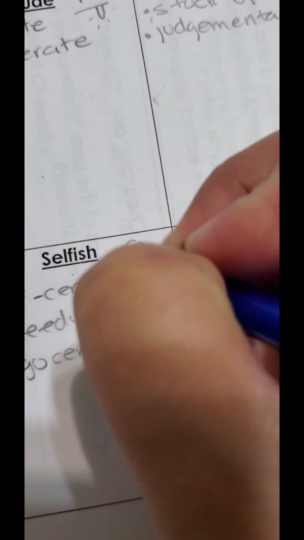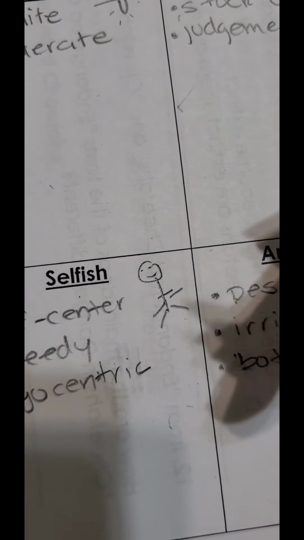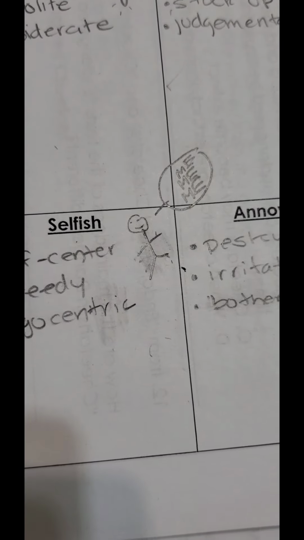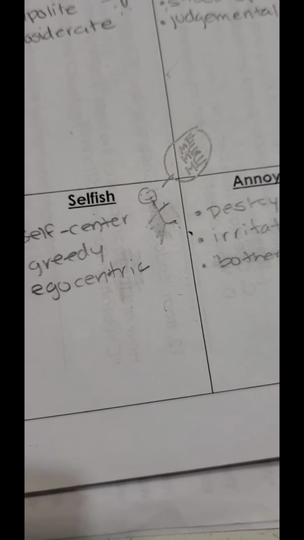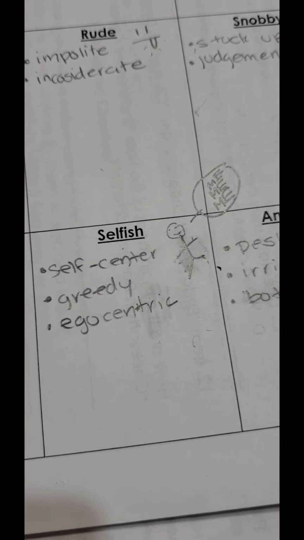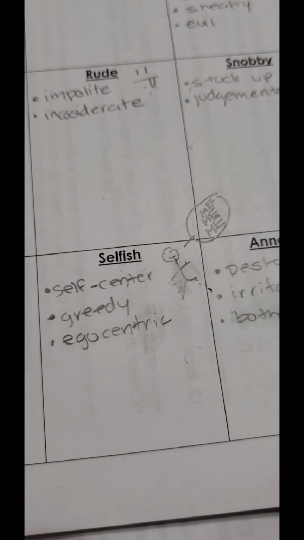So when you think about selfish, we're going to draw a picture of a person, or try to draw a picture of a person. Guys, I think I gave him 2 arms. I'm sorry. Let's try our best to do this. It's hard to draw while I'm recording, guys. I'm sorry. Okay. And then we're going to do a little bubble that says me, me, me. Because someone that is selfish is always thinking about themselves. Take a moment to pause, draw your picture, write the words, and move on to the next one when you're ready.